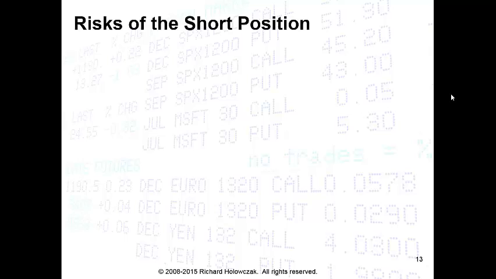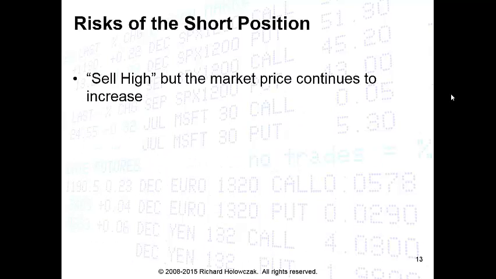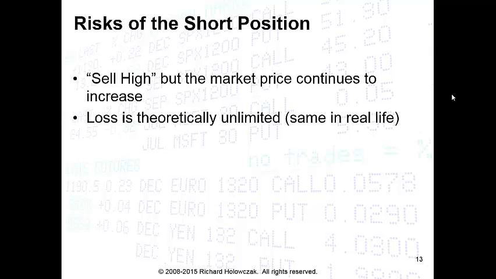Now let's talk about the risks of the short position. In a similar way, where we were concerned with prices falling with the long position, in the short position, we're concerned when we sell high but the market price continues to increase. In fact, the loss in this case is theoretically unlimited, and this is the same as in real life. If we sell high but the market price continues to go up, we'll have to come up with an increasingly larger amount of cash to cover our short position.